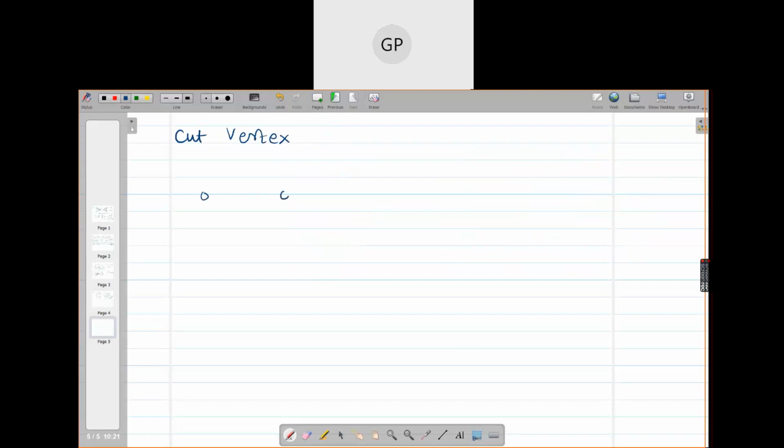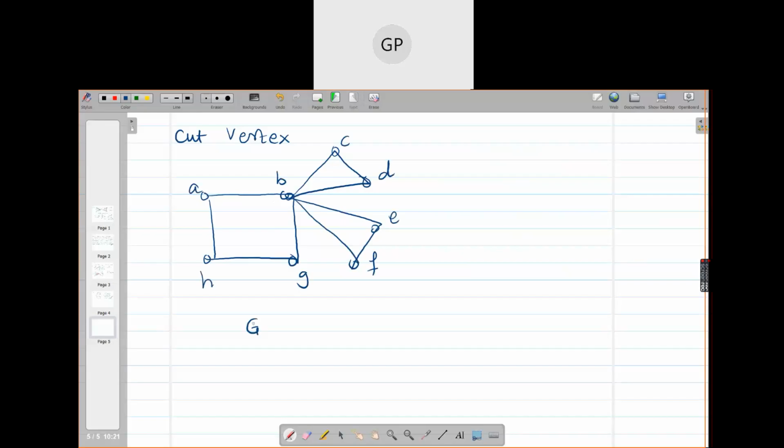Okay, suppose I draw a graph. This is G. Graph is connected. Is the graph connected? Yes or no?